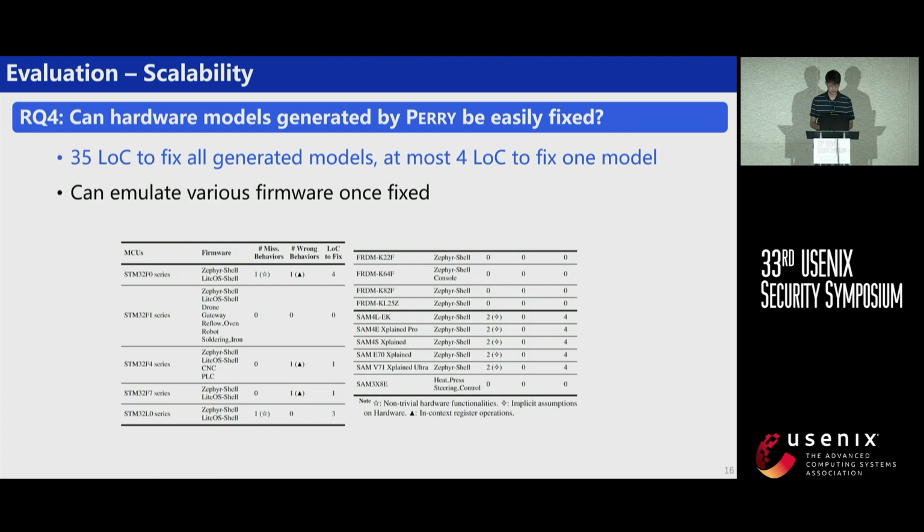Finally, the generated models are not 100% accurate, which means we need to fix them. We introduce about 35 lines of code to fix all these generated models to successfully emulate all the used firmware samples. It takes at most 4 lines of code to fix one model. But once the model is fixed, we can use it to emulate various firmware.